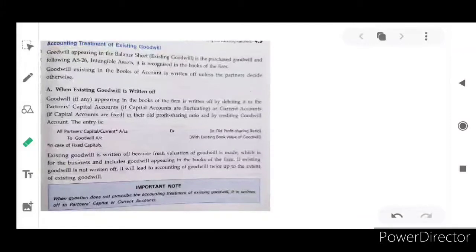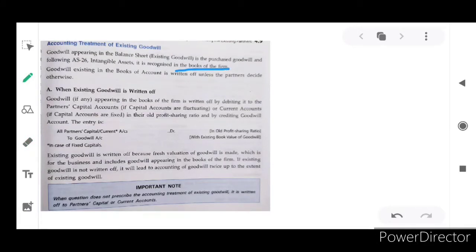Okay, students, in this video you are going to learn about accounting goodwill treatment. Accounting treatment of existing goodwill. Goodwill appearing in the balance sheet, that is existing goodwill, is the purchased goodwill, following Accounting Standard 26 on intangible assets. It is recognized in the books of the firm.